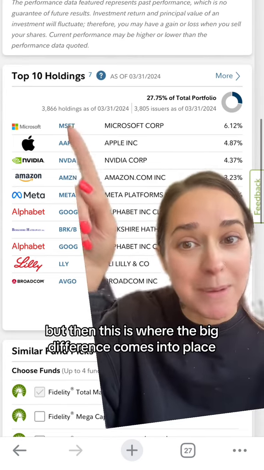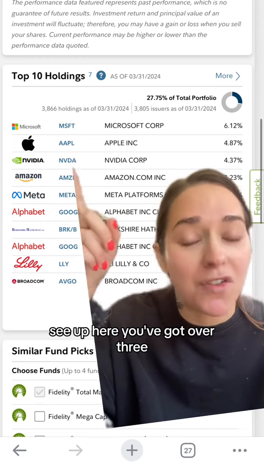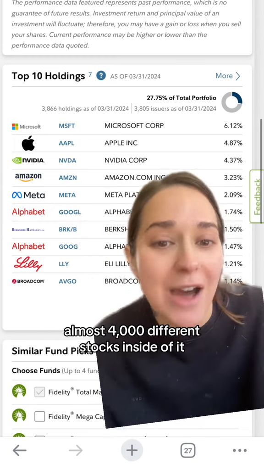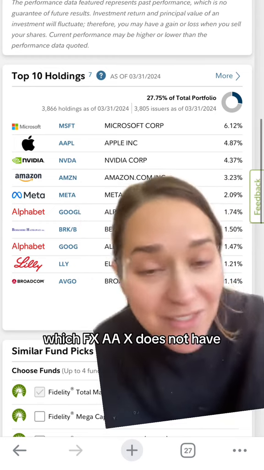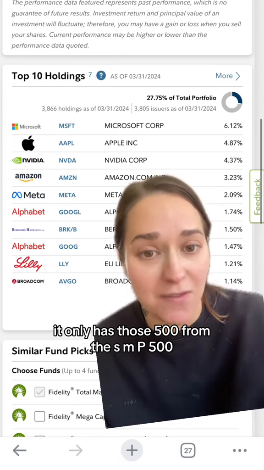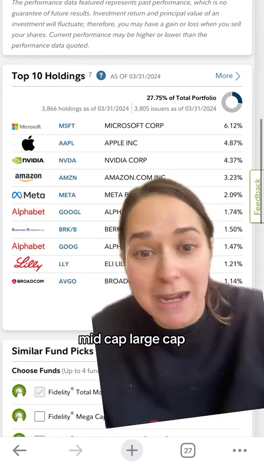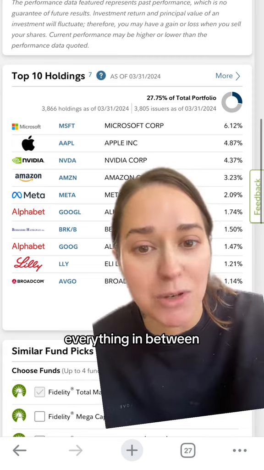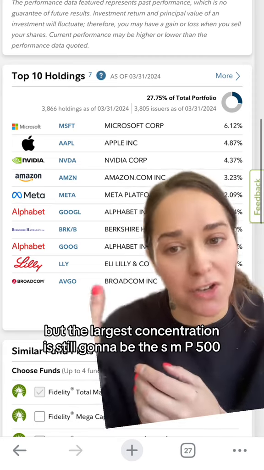But then this is where the big difference comes into play. See up here, you've got almost 4,000 different stocks inside of it, which FXAIX does not have. It only has those 500 from the S&P 500. This is going to have small cap, mid cap, large cap, everything in between. But the largest concentration is still going to be the S&P 500.